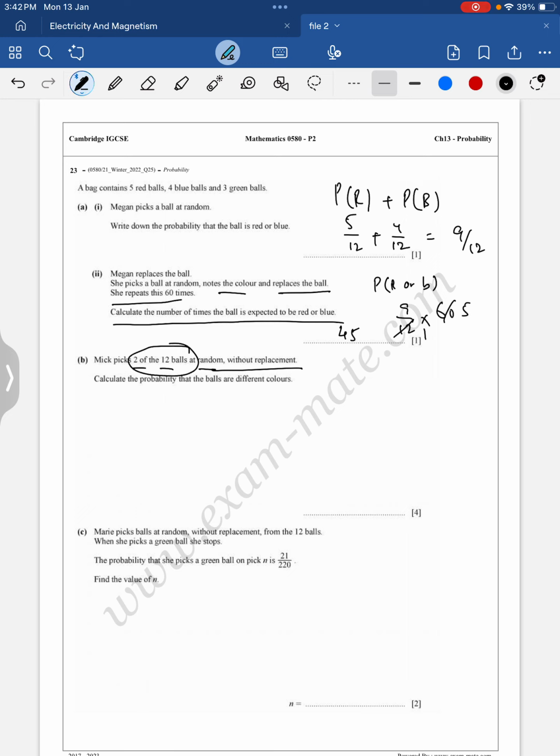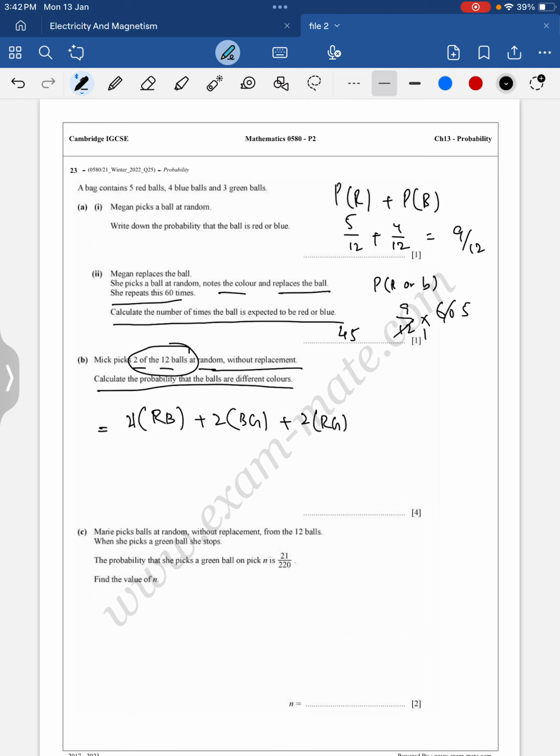Meg picks 2 of the 12 balls at random without replacement. Calculate the probability that the balls are of different colors. So how many different combinations can be made? Without replacement means that the person is picking one, not putting it back, and picking the other one. In one way it can be red blue and blue red, so twice. It can be blue green, green blue, twice. It can be red green or green red, twice.